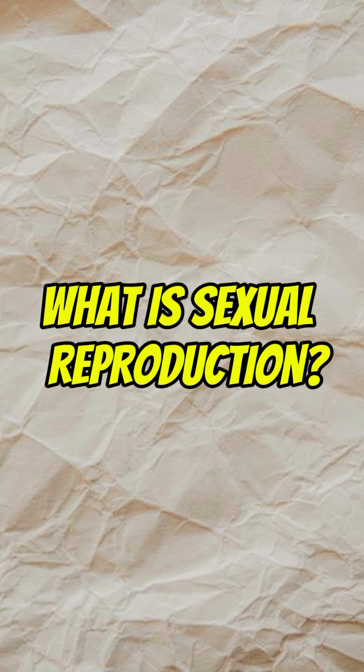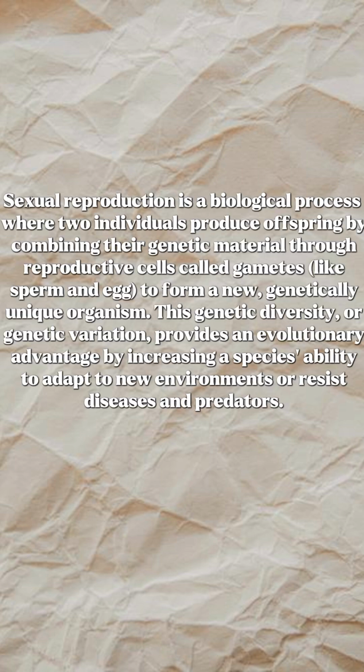What is sexual reproduction? Sexual reproduction is a biological process where two individuals produce offspring by combining the genetic material through reproductive cells called gametes, like sperm and egg, to form a new, genetically unique organism. This genetic diversity, or genetic variation, provides an evolutionary advantage by increasing a species' ability to adapt to new environments or resist disease and predators.